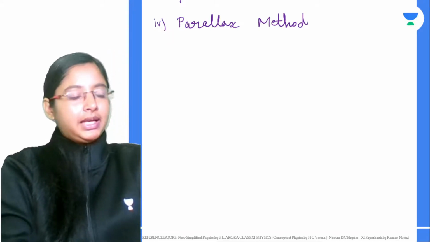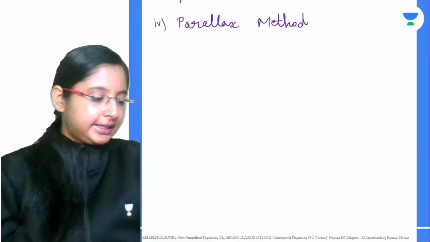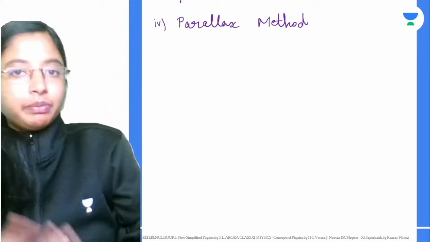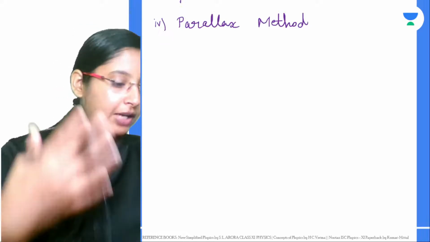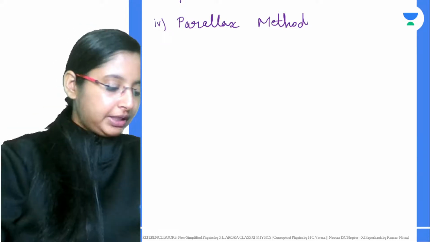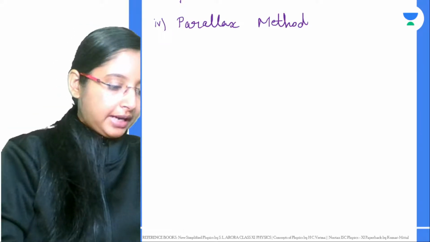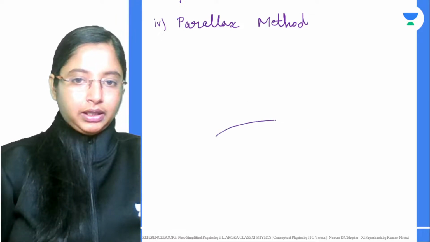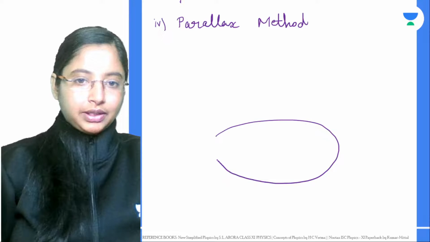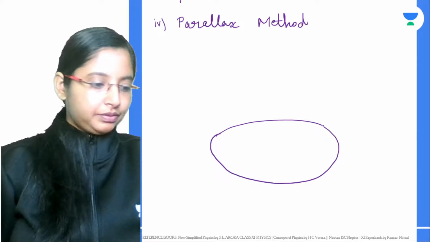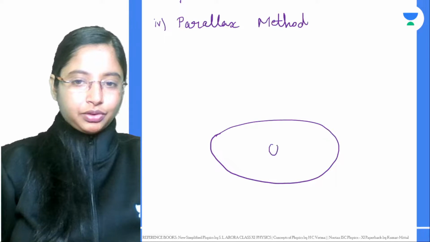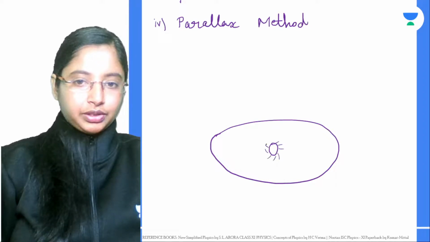Parallax is measured by the angle between the two lines of sight. So you can make use of the parallax method to find the distance of a distant star as well. Very simple. Let's say the Earth goes around the Sun. The orbit is elliptical, with the Sun at one of the foci, but we'll just take the Sun as the center for this one.